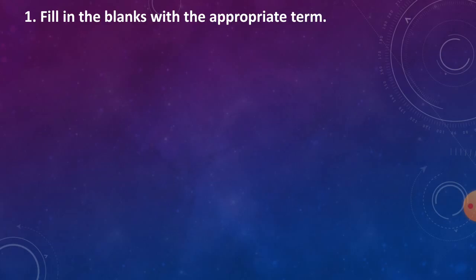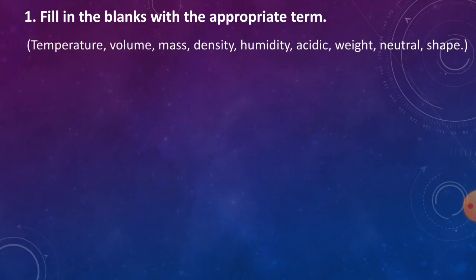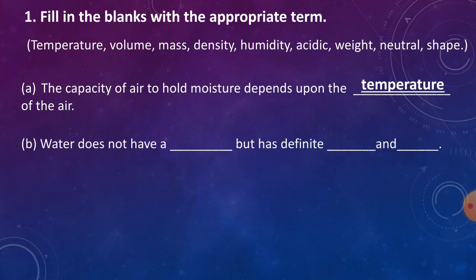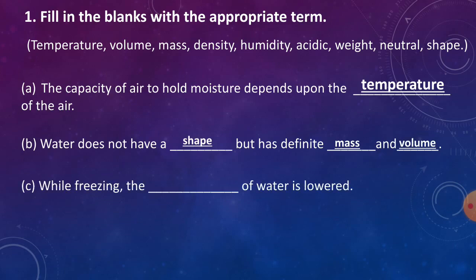1. Fill in the blanks with the appropriate term. Temperature, volume, mass, density, humidity, acidic weight, neutral shape. A. The capacity of air to hold moisture depends upon the dash of the air. B. Water does not have a dash but has definite dash and dash. C. While freezing, the dash of water is lowered. D. Soil has pH 7.